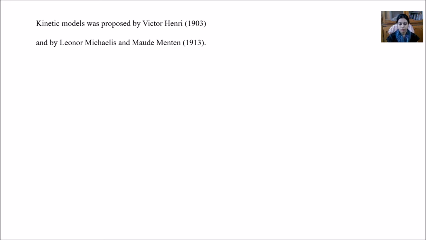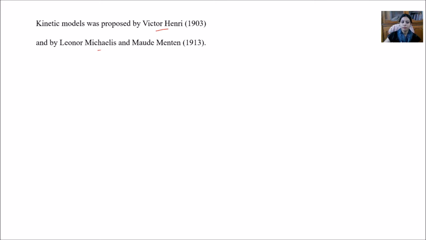First of all, this kinetics was studied by Victor Henry in 1903 and later modified a little bit by Leonard Michaelis and Maud Menten. That's why it is popularly known as the Michaelis-Menten equation, as the major part was well explained by Michaelis and Menten in 1913.